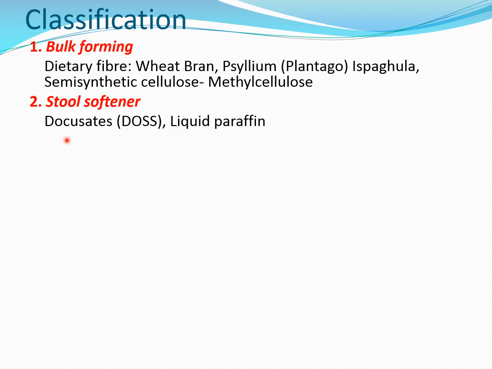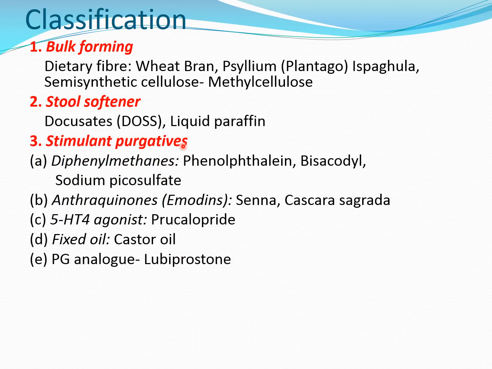In the stool softeners, there are 2 drugs. First is docusate, also called DOSS. So it is a short form. What is the long form? Dioctyl sodium sulfosuccinate. And the second is liquid paraffin. So docusate or DOSS and liquid paraffin, these are the 2 purgatives or laxatives useful as stool softeners.